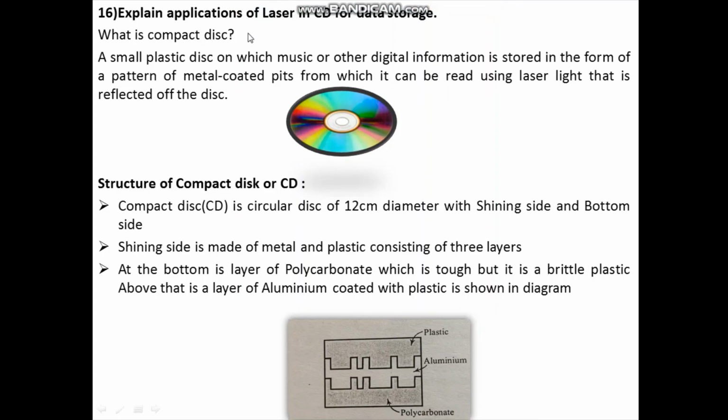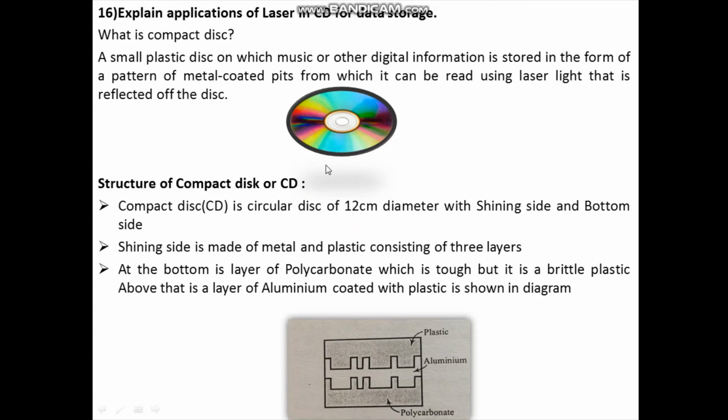Applications of laser in CD for data storage. Now what is CD? CD means compact disc. A small plastic disc on which music or other digital information is stored in the form of a pattern of metal coated pits, from which it can be read by making use of laser light that is reflected off the disk.